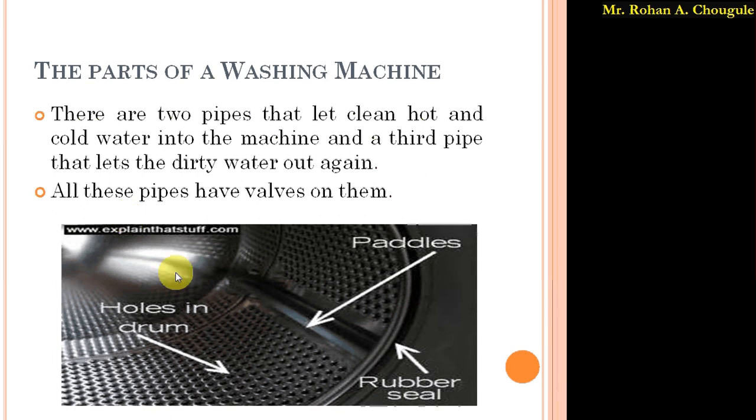So this is the figure of that front loader washing machine, having a number of holes in the inner drum. Again, a paddle is shown over here with the rubber seal. Okay, so I hope you understand these basic concepts related to the washing machine. Before stopping, I have one video related to the washing machine. I got this from Wikipedia itself, so I will play this video.